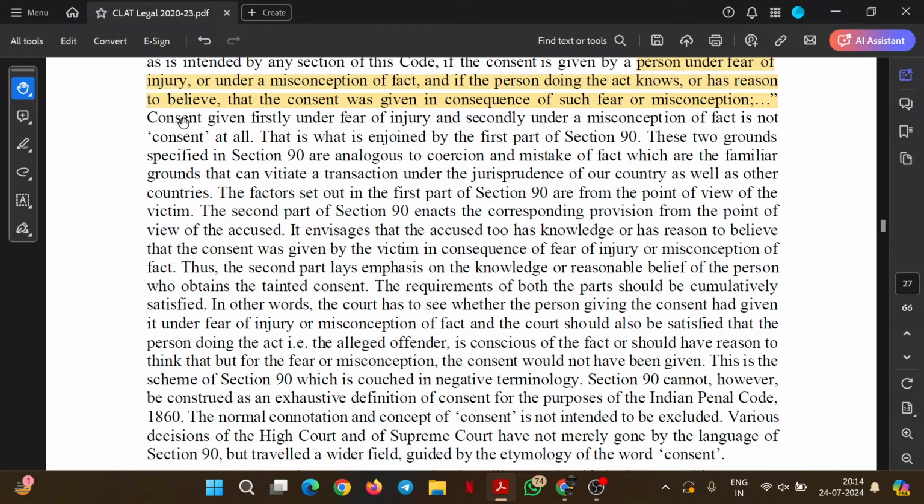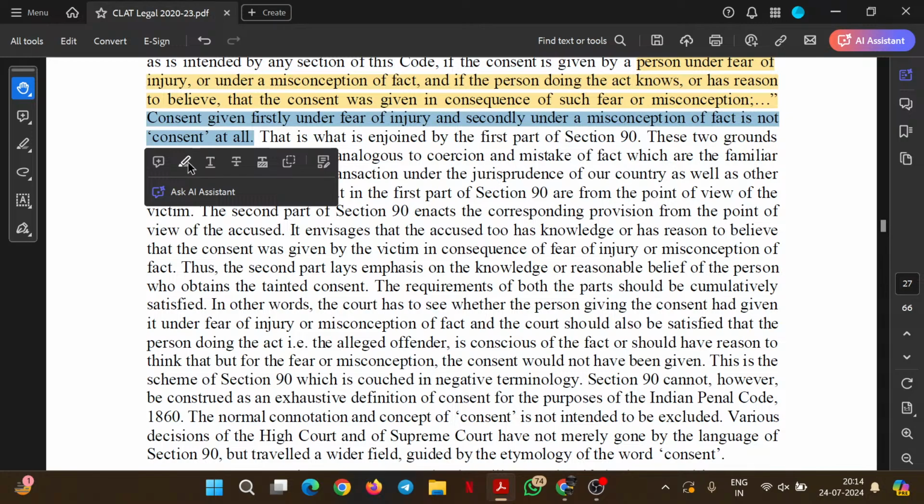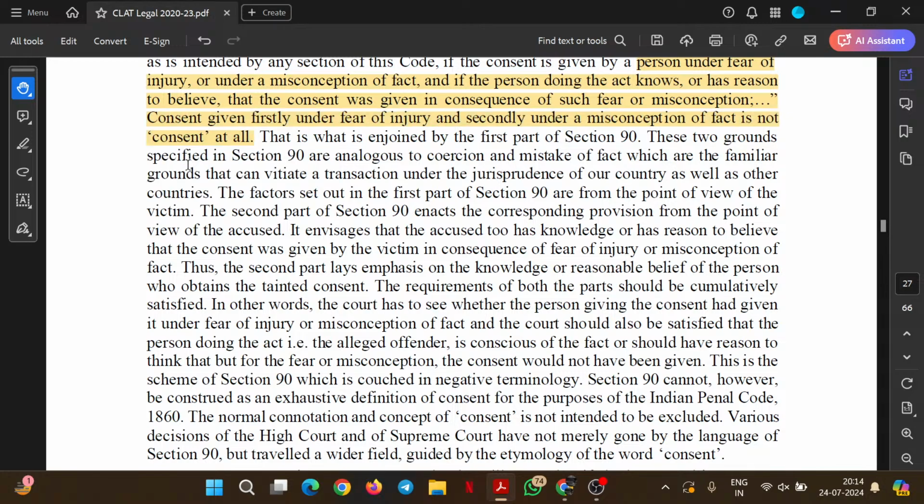Let's move ahead. Consent given firstly under the fear of injury and secondly under a misconception of fact is not consent at all. Fair? This is what we just discussed. That is what is enjoined by the first part of section 90.